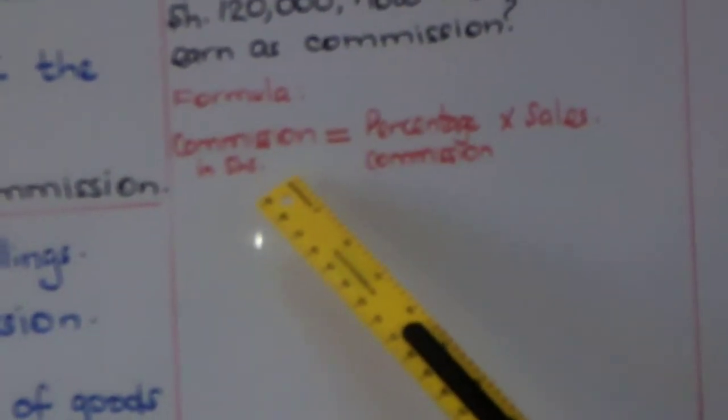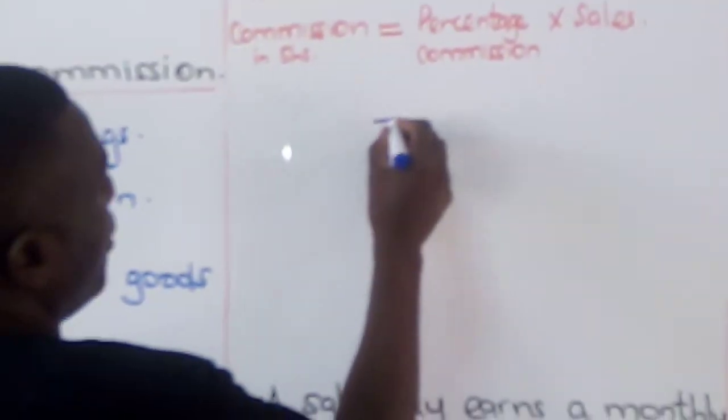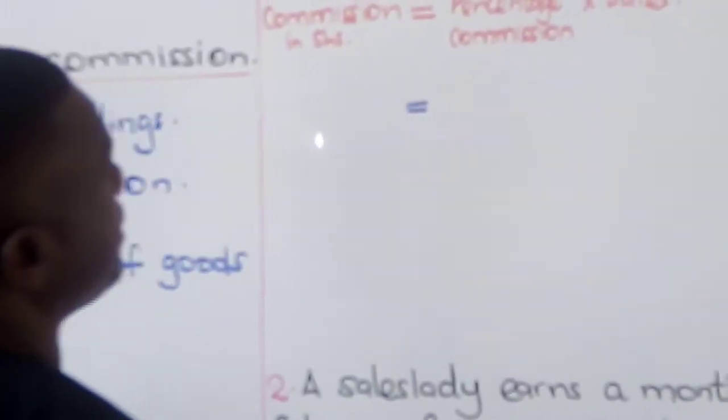Here, I have written the formula. Commission in shillings, that's what they are asking for, is equal to percentage commission multiplied by sales. So let's look here. We are told that he was paid 15% as commission, and that is percentage commission.